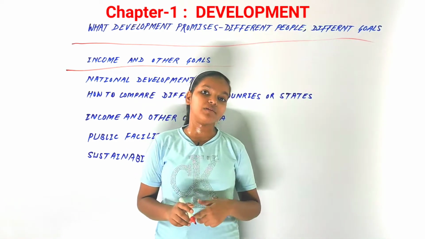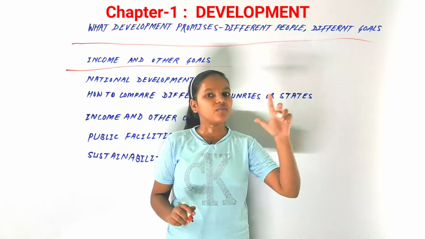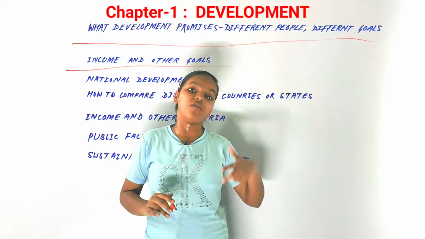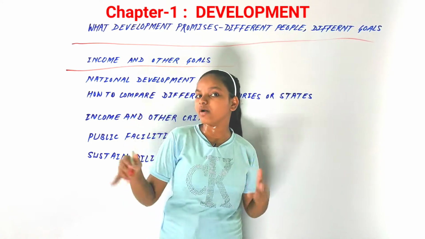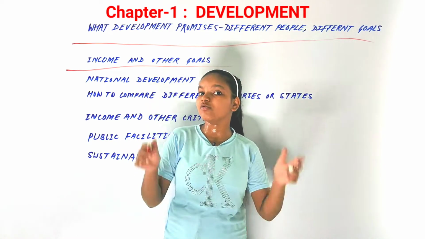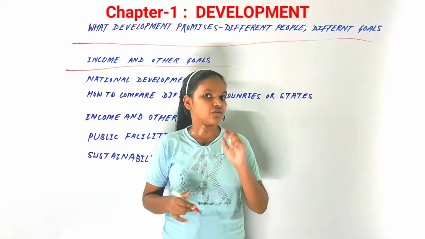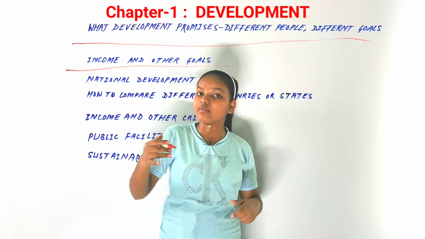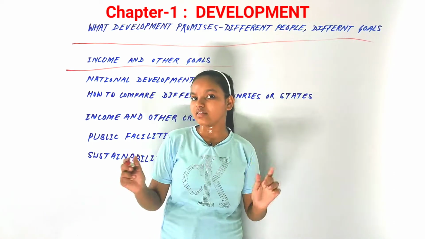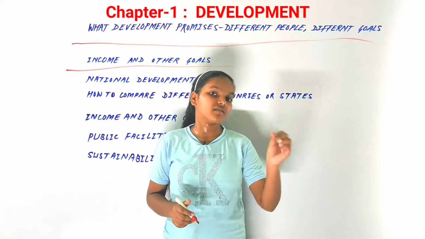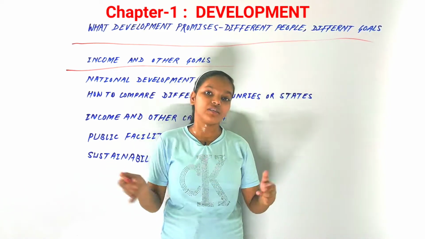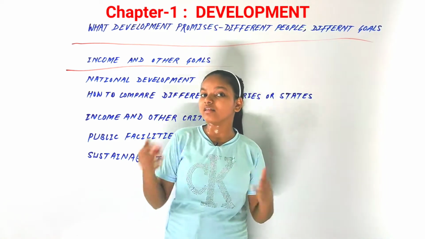In many cases, women would want an equal share in the property of their parents, and their brothers would not want that. They both want their own development, but those ideas conflict with each other. So ideas of development may conflict with each other, both in groups and in individuals. Every individual has his or her own opinions about development, and income and other goals are different things. So that is about development.